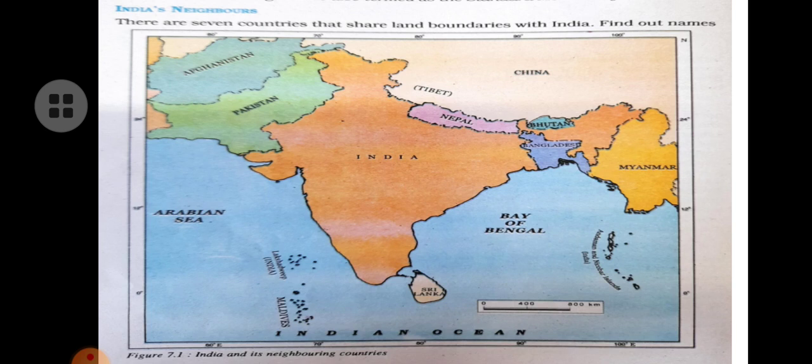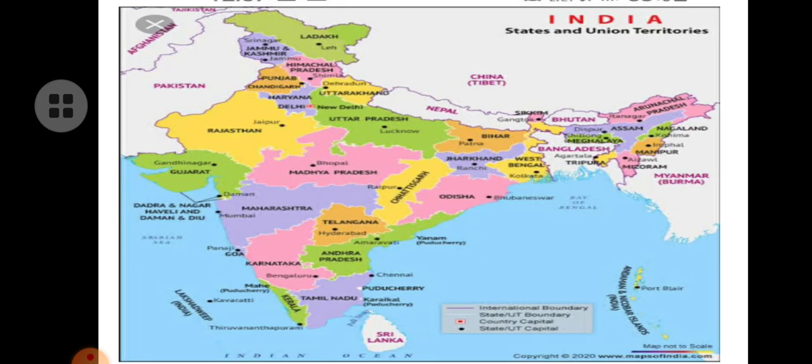Now children, here I have shared two maps of India. This one is the map where you can see India and its neighboring countries. And the second map is the political map where you can see the states of India as well as its union territories. So children, today we are getting over with the class here only.